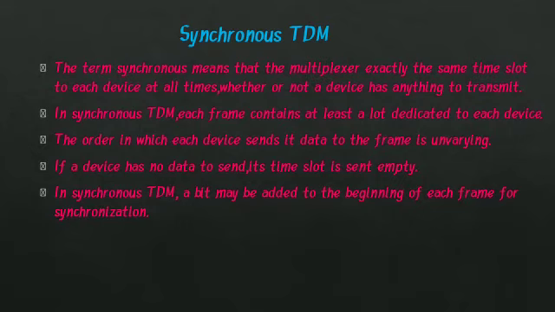The order in which each device sends its data to the frame is unvarying. If a device has no data to send, its time slot is sent empty. In synchronous TDM, a bit may be added to the beginning of each frame for synchronization.